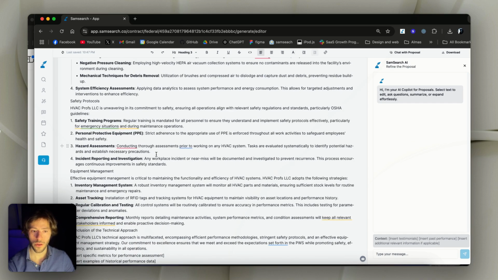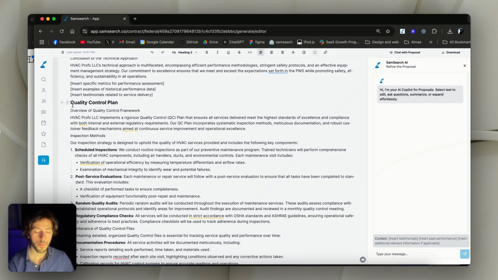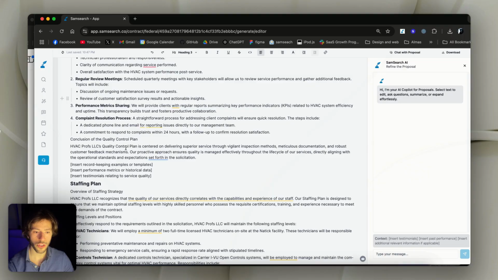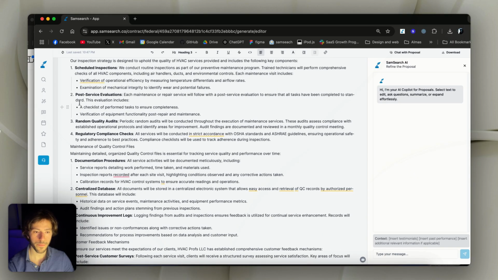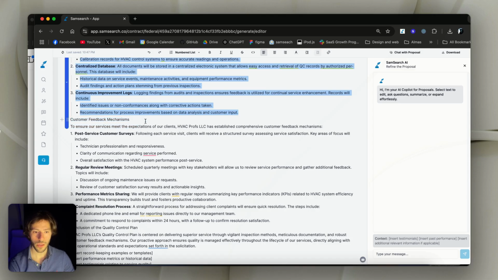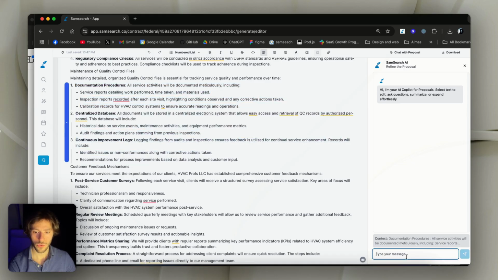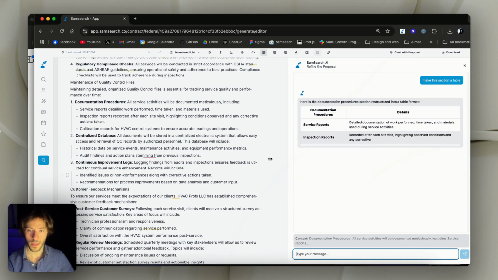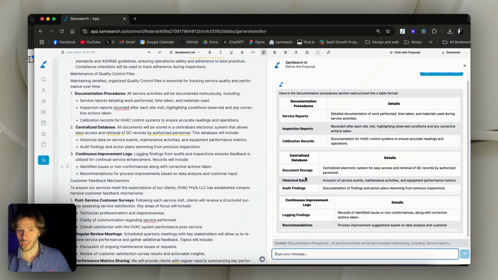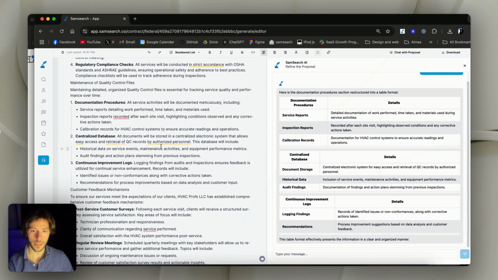And then also another thing is that we can highlight a section, for example, the quality control plan. Because I liked the tables on ChatGPT, let's select some stuff from the quality control plan, for example, this part, and we're gonna go and ask it, now that it's highlighted, to make this section a table. And here you go, it gave me the table that I liked from ChatGPT as well. So I can copy that and then I could paste it here.